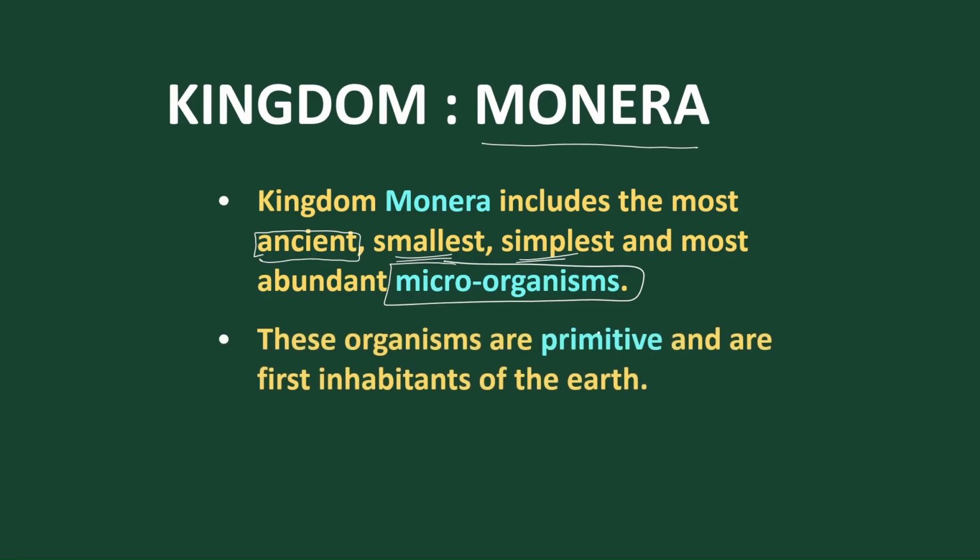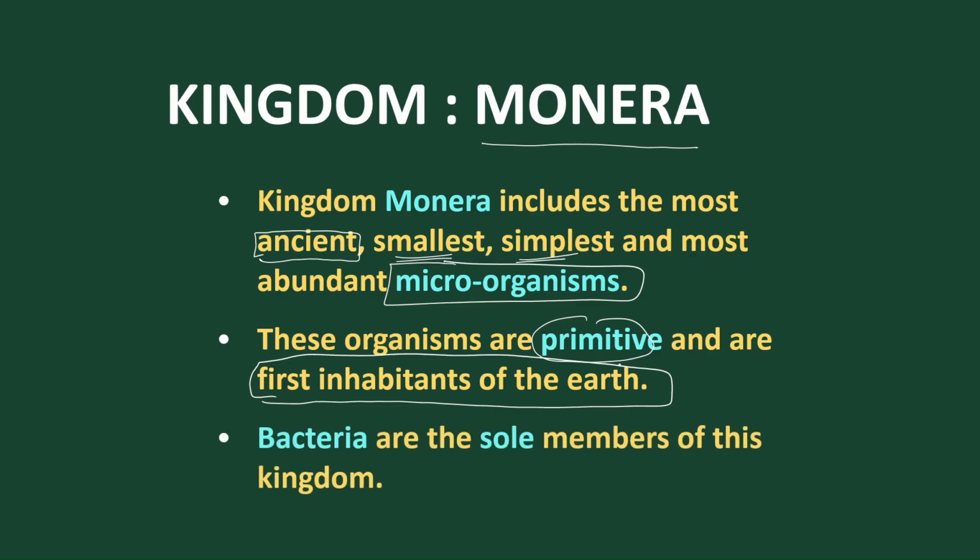Mostly they are prokaryotic, as they are primitive forms, and these organisms are regarded as the first inhabitants of the earth from the evolution point of view. Bacteria is regarded as the sole member of the kingdom Monera. This is a very important point. Monera contains bacteria, so we are going to discuss bacteria in this chapter. So let's talk about bacteria.